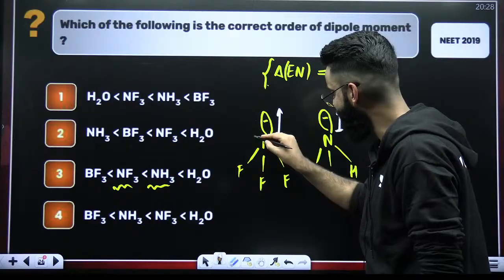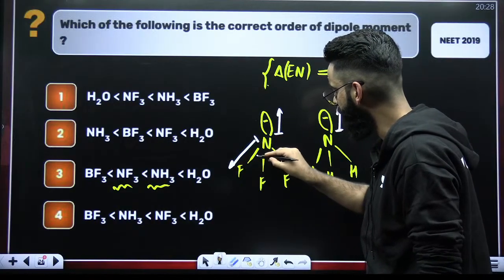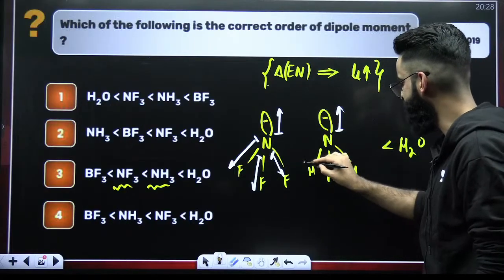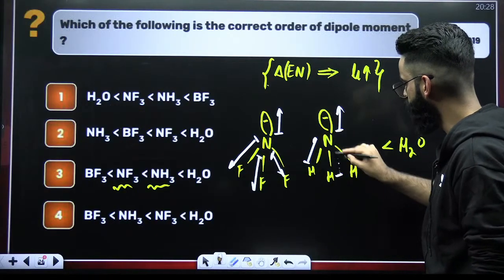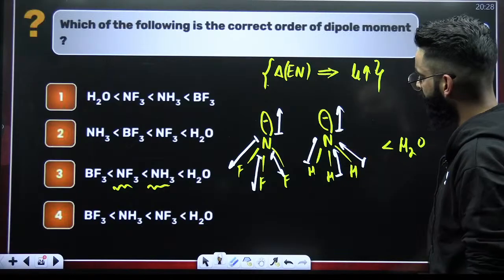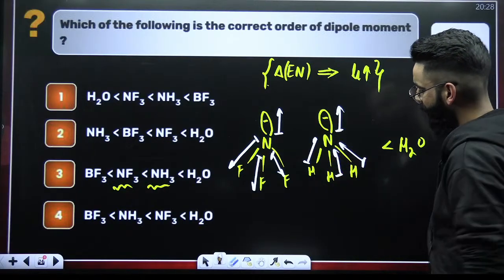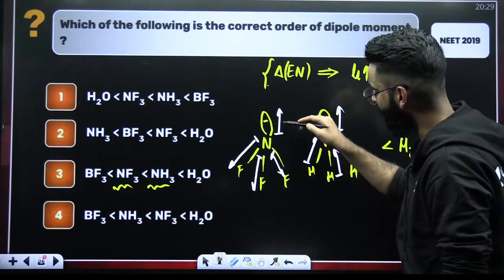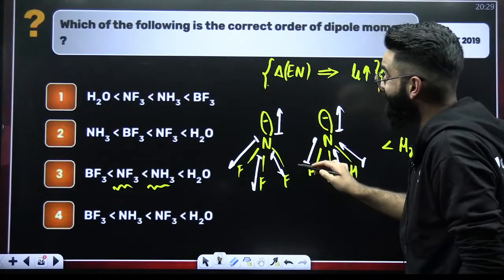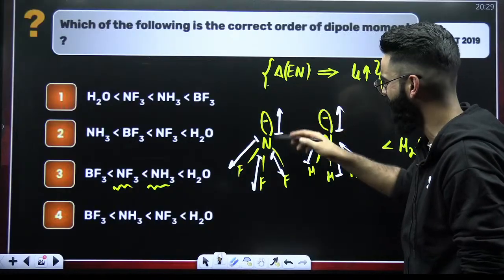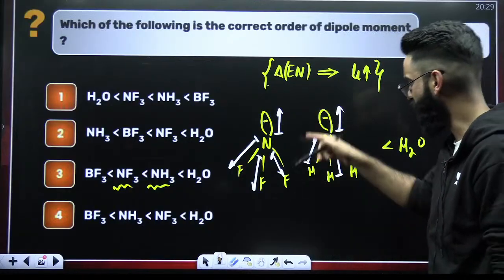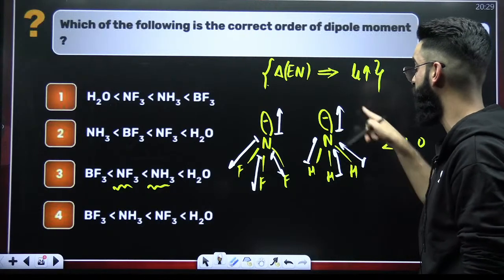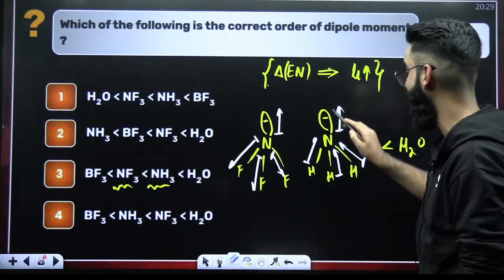Over here, the bond moments go from less electronegative to more electronegative. If you look at this particular case, do you see all the moments are converging in one direction? Over here, there will be some cancellations between the moments. One is upwards, another is downwards, and so on. So there will be cancellations here, but there won't be any such cancellations there. So the net dipole moment of NH3 has to be more than that of NF3.